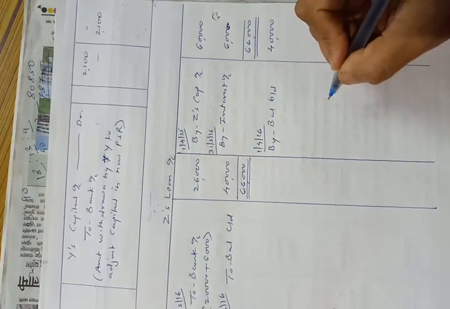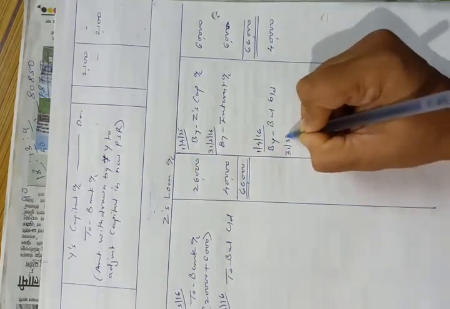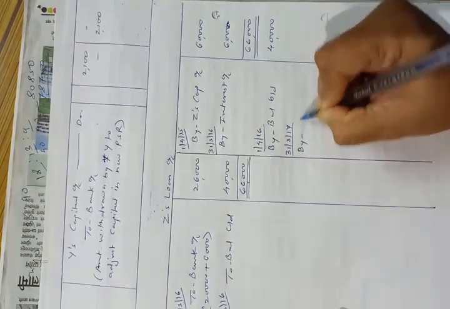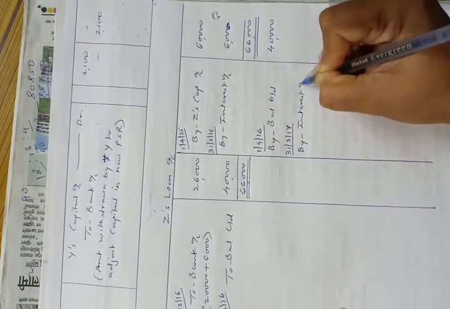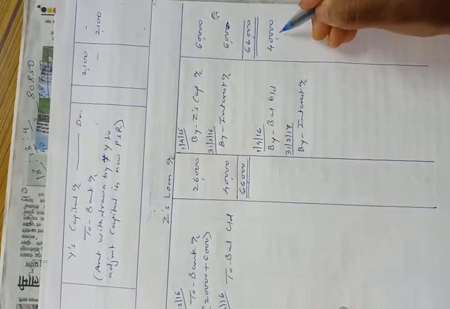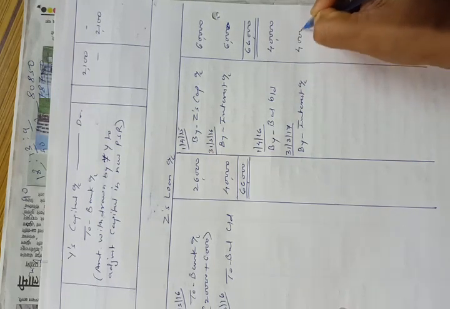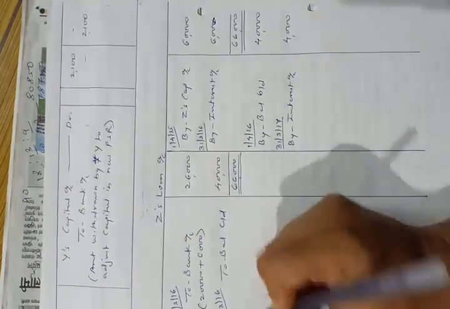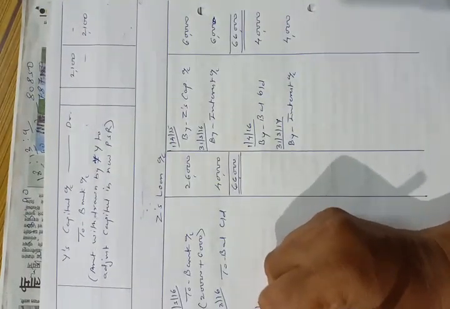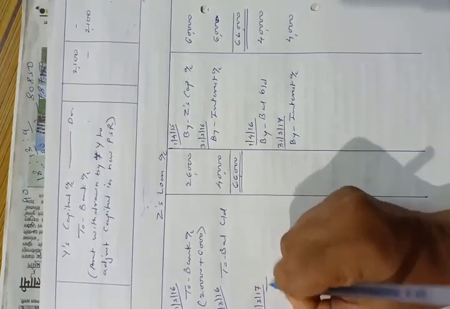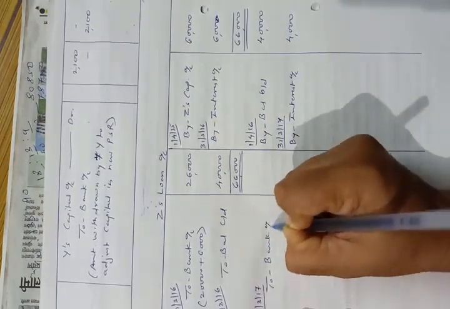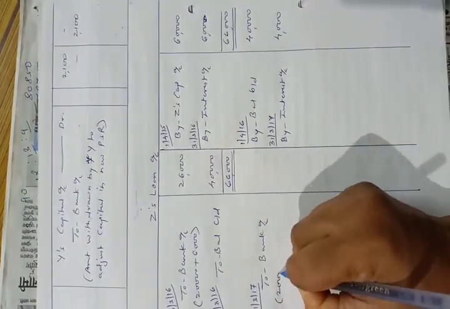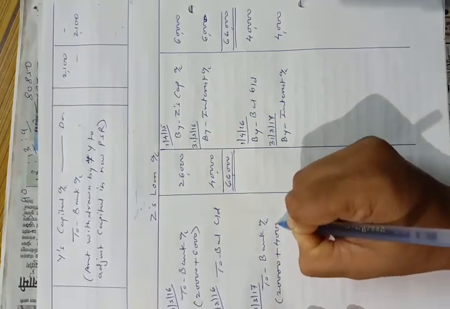Again at the end of the second year, that is on 31st March 17, we have to charge interest. So by interest account 10% of 40,000, which will be rupees 4,000 interest. Now on that day we have to pay the installment. So on 31st March 17, to bank account. Second installment is of 20,000 plus we will pay interest rupees 4,000.